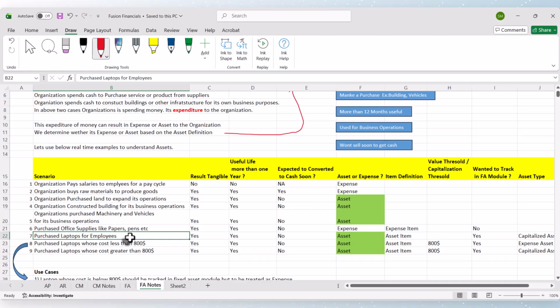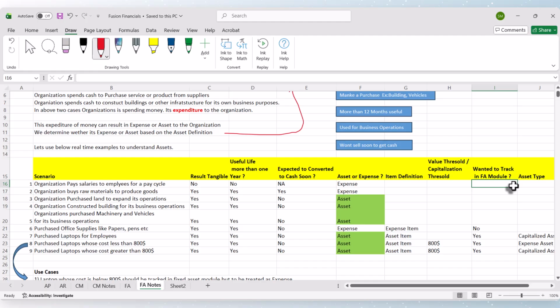Let us take the next scenario. The organization purchases laptops for its employees. This also satisfies all the definition of a fixed asset, and this is an asset, right? And we want to track it. Now I have introduced a few more columns. Let us discuss this column, wanted to track in FA module.